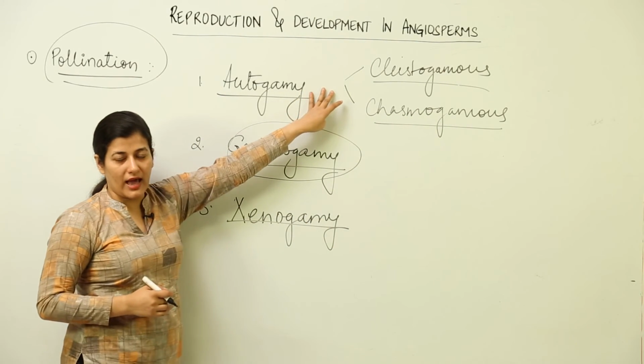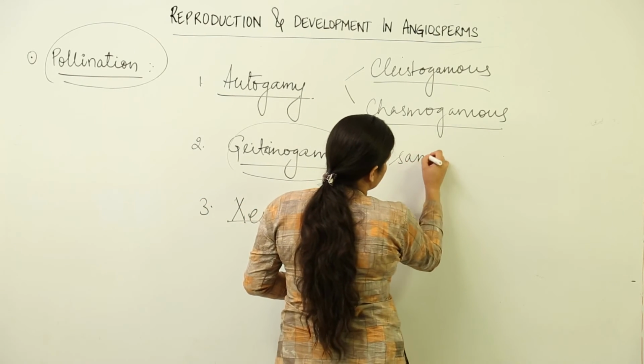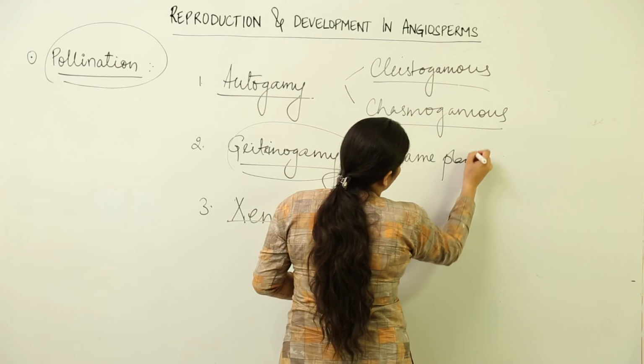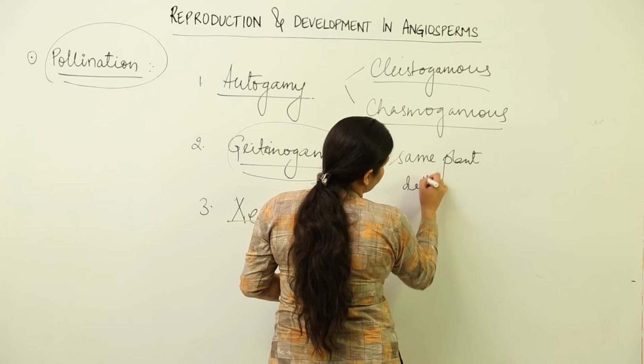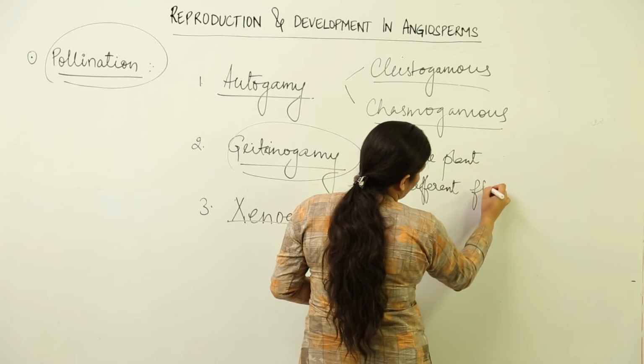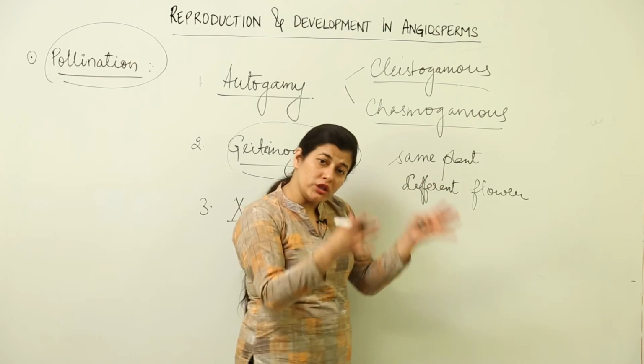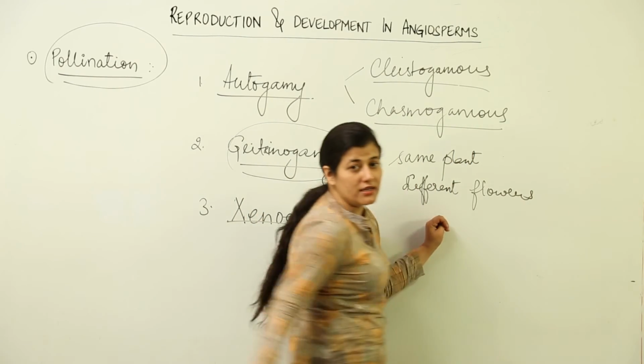While over here we had the same flower, same plant, here we have the same plant but a different flower. That means pollen from one flower to the stigma of a different flower on the same plant would be known as geitonogamy.